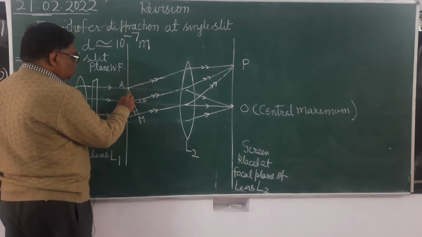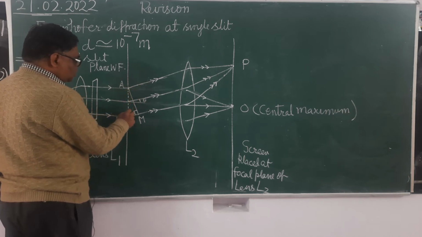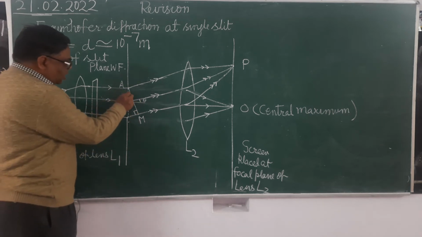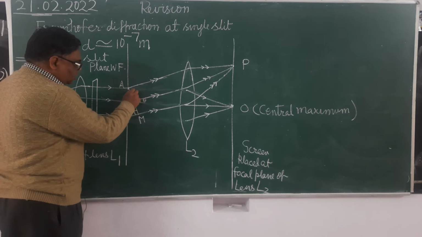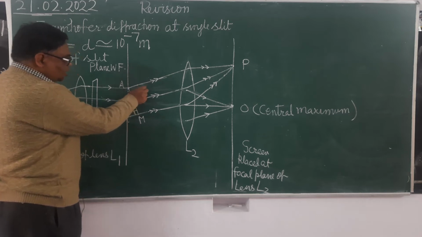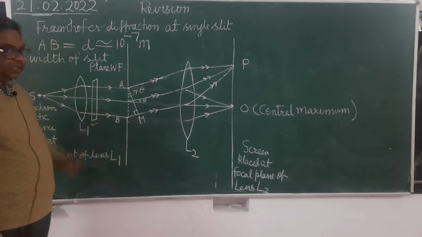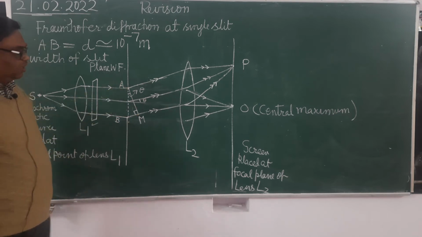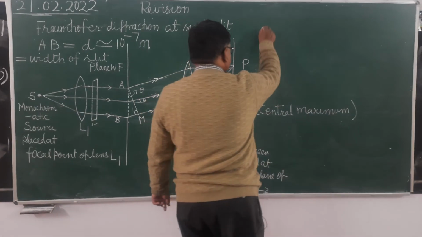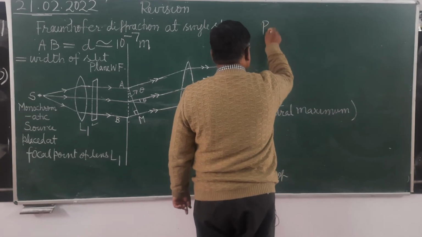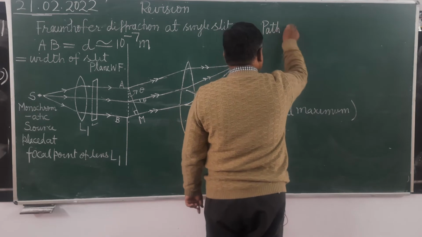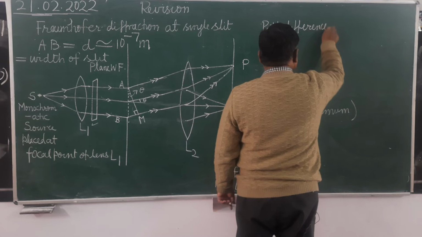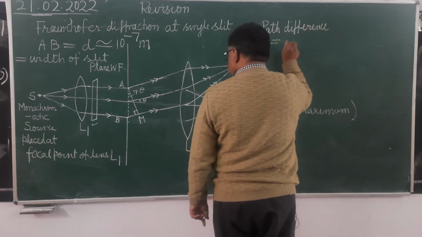And what will be its value? Here, as you know that in Young's double slit experiment, you have seen that this angle theta, so this will also become theta. What is AB? AB equals d. So, in triangle AMB, path difference will be equal to BM.